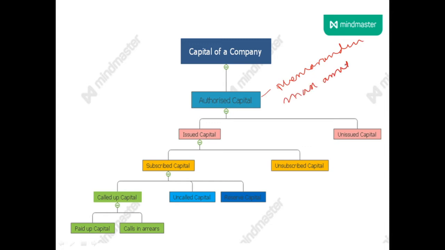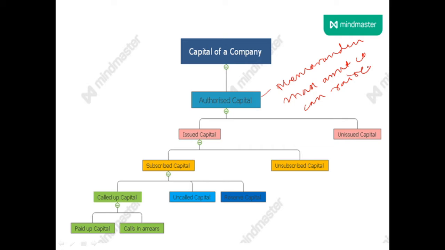Maximum amount company can raise. So that capital is mentioned in the memorandum, and company cannot go beyond that amount of capital.